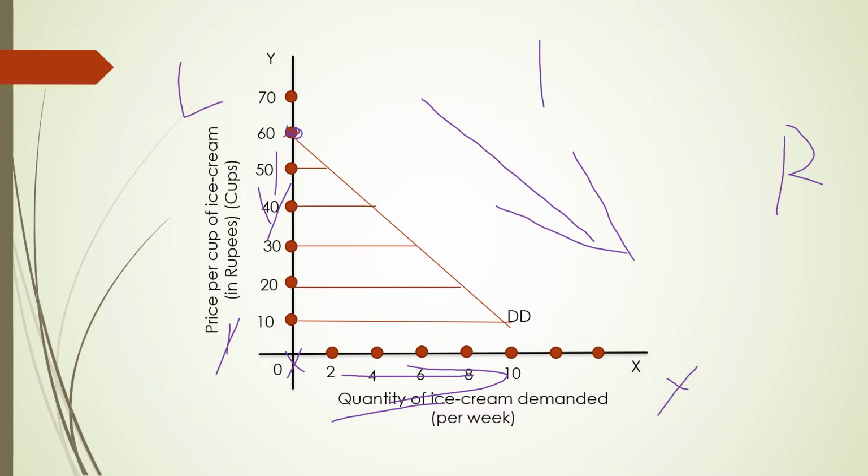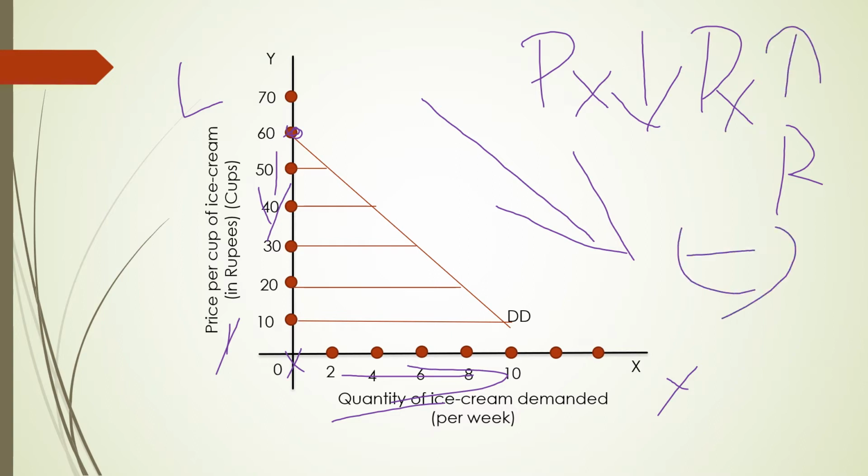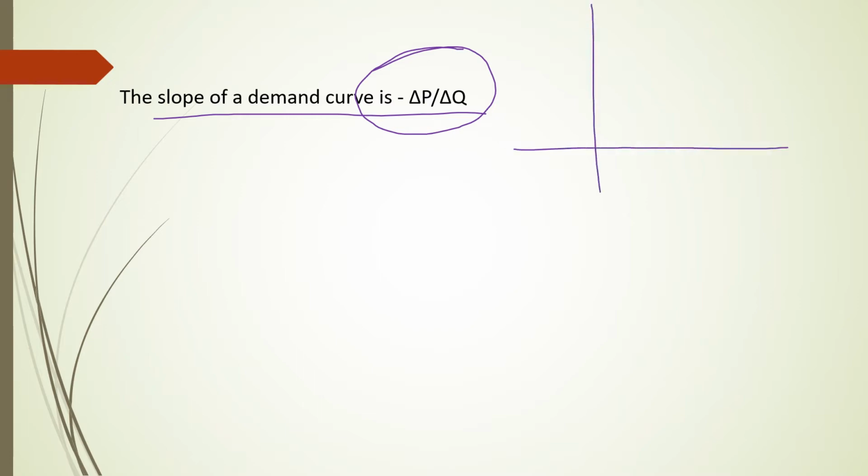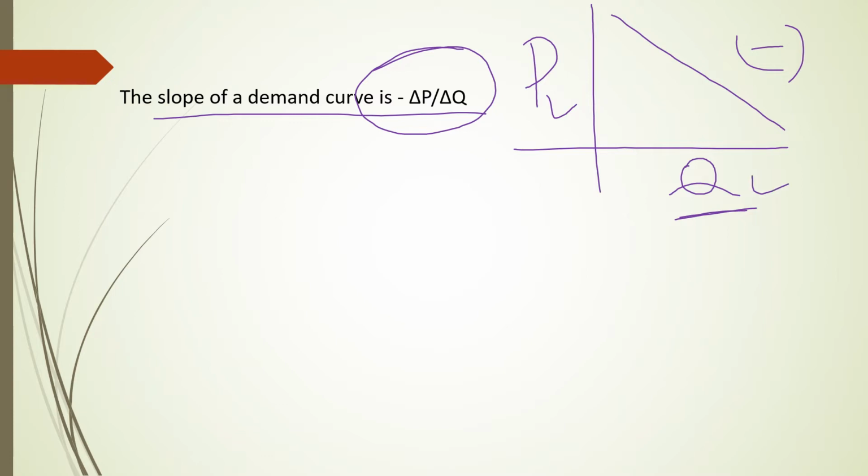That indicates that when the price of X good falls, demand for X good increases. That means there is an inverse relationship. So the demand curve slopes from left to right downwards. Dear students, here you can see the slope of the demand curve is represented by minus delta P divided by delta Q. That means the demand curve slopes from left to right downwards. So there is an inverse relationship between the price and quantity demanded. So the law of demand states there is an inverse relationship between price and quantity demanded, shown by the minus sign.